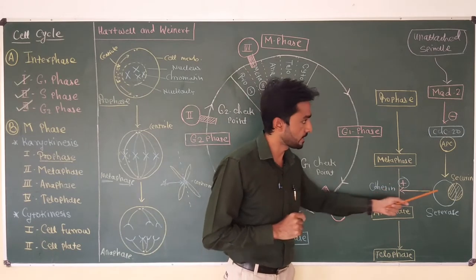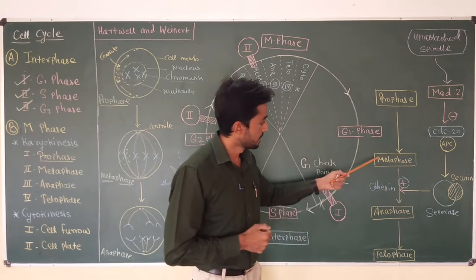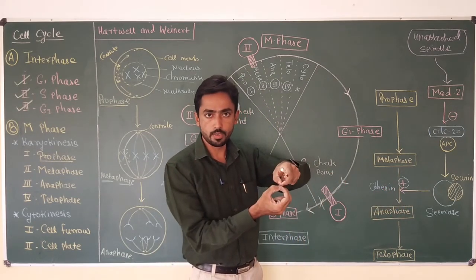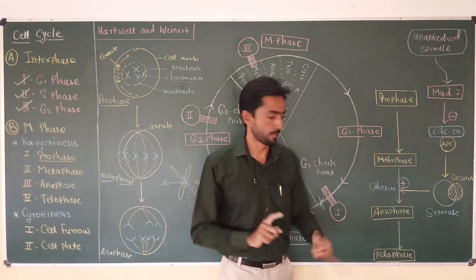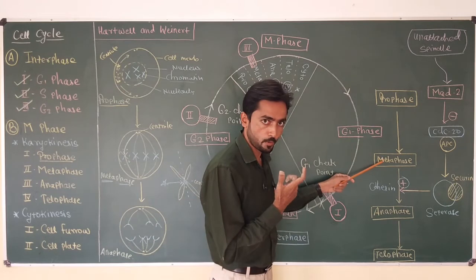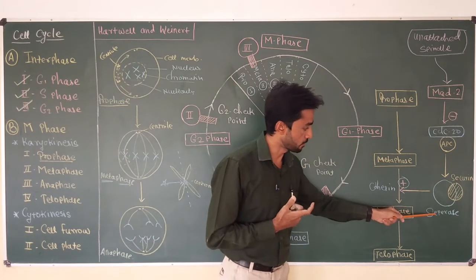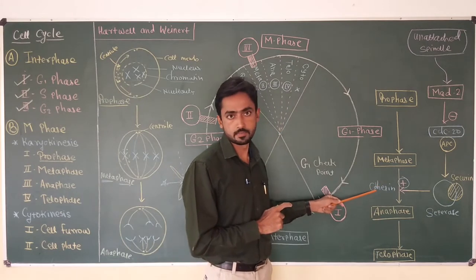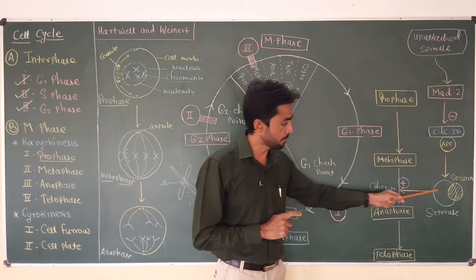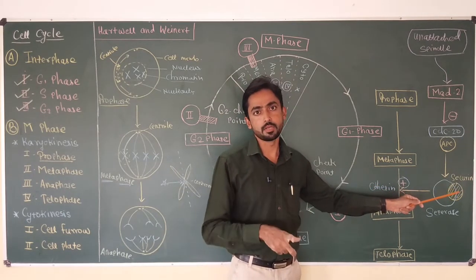If this cohesin is degraded, the centromeres will split and the cell enters from metaphase to anaphase. So transition of the cell from metaphase to anaphase mainly depends upon the separase enzyme because it degrades cohesins.